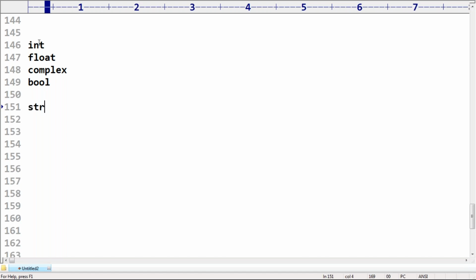Compulsory, you people should have clear clarity about this terminology. What is STR? Any sequence of characters. String data type. Any sequence of characters, right?